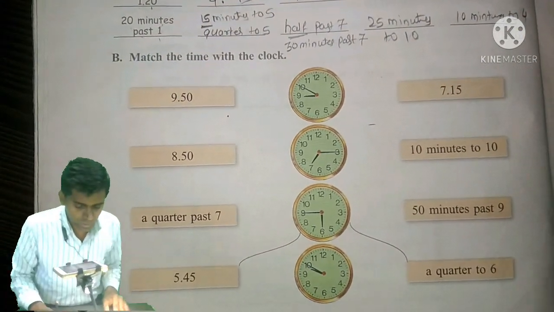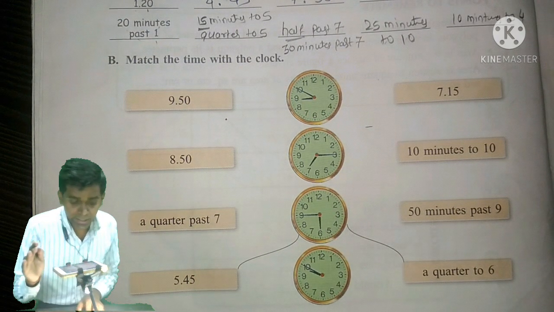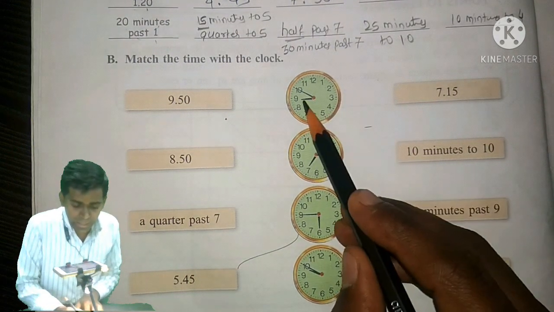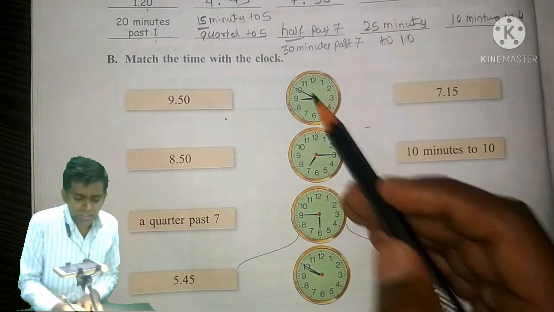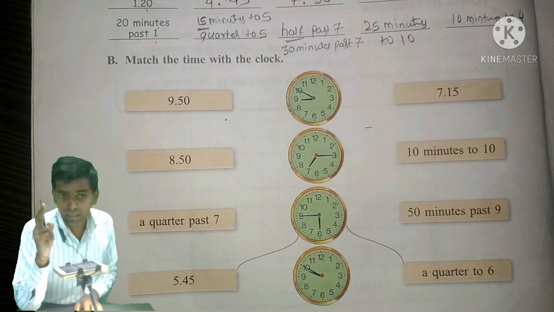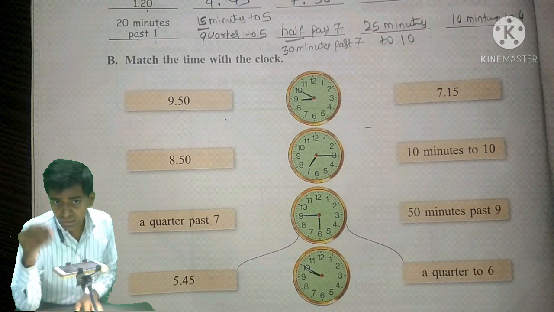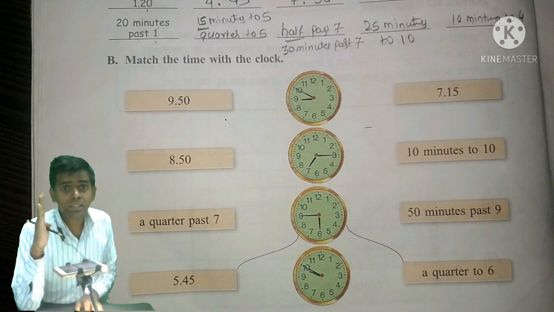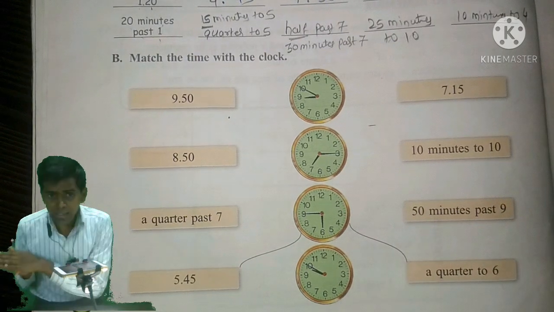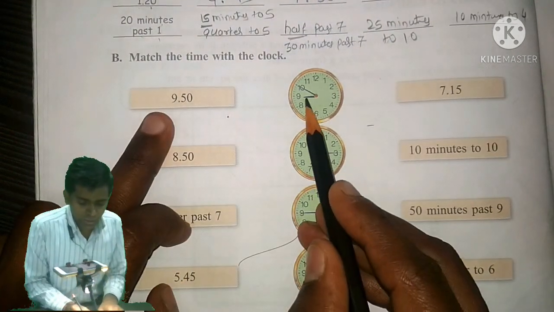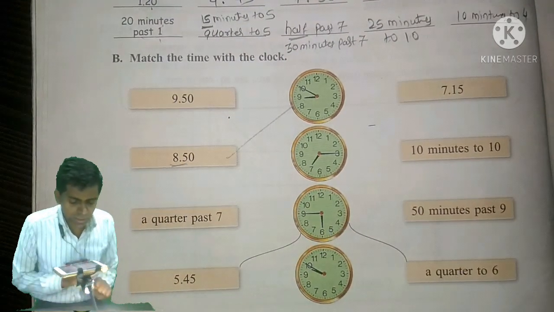Now let's move towards the matched pair. As you can see here, it is not 9 hour, it is 8 hour. It has not yet struck 9. As you can see here, it is 8 o'clock, and after the 8 o'clock, 50 minutes are done. That means it is 10 minutes to 9 o'clock. 10 minutes are left for it to be 9. In to, the next number is always spoken, and if you are asking about the past, then remember that the minute hand is towards the right hand side. Right hand side is past, left hand side is to. So it is 8 hours 50 minutes. So join it, 8 hours and 50 minutes.